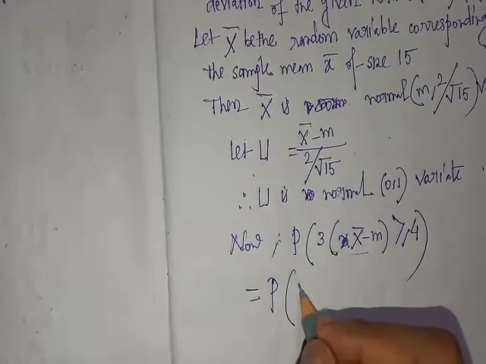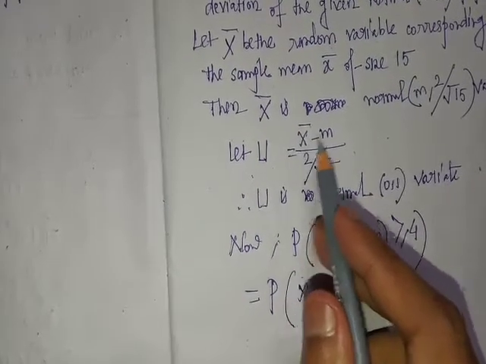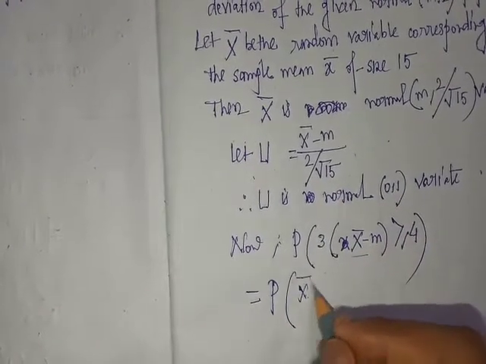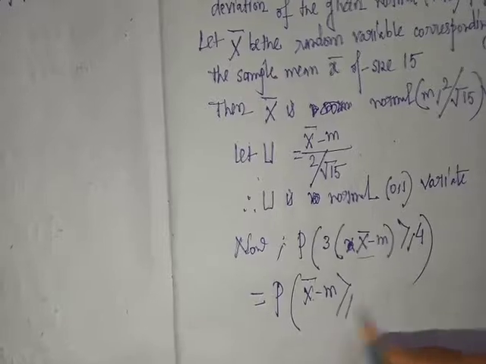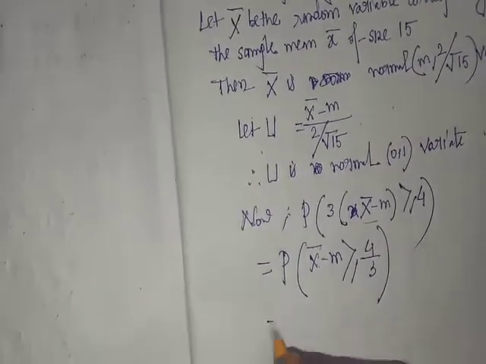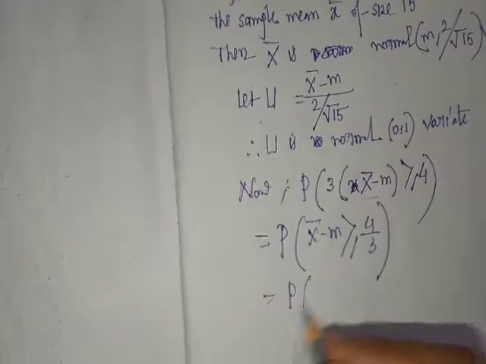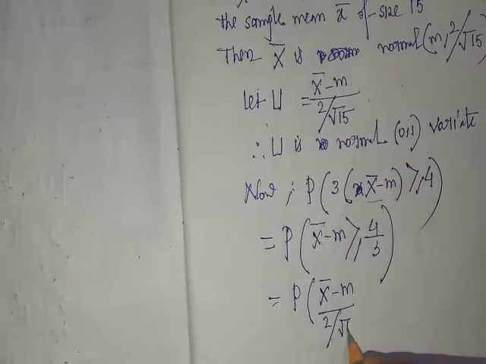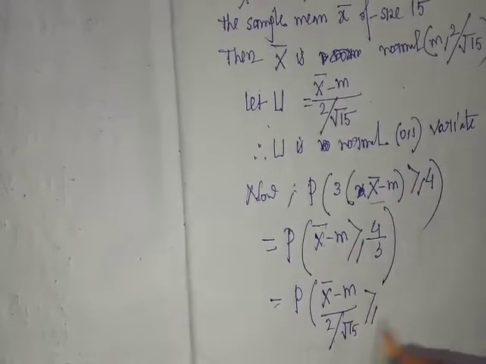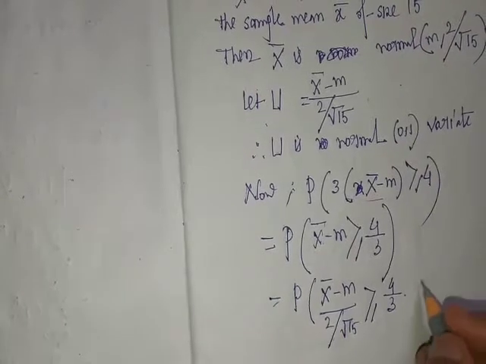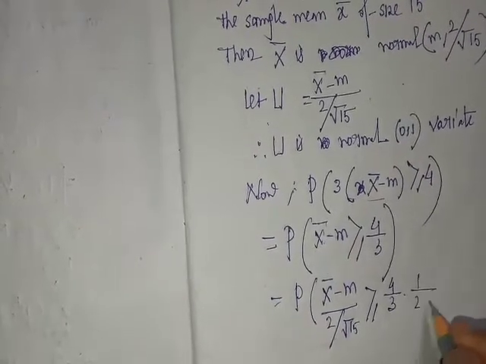So here u is (x bar minus m) by (2 by root over 15). So x bar minus m is greater than or equal to 4 by 3. Okay. This is equal to (x bar minus m) by (2 by root over 15) greater than or equal to 4 by 3 into 2 by root over 15. Okay.